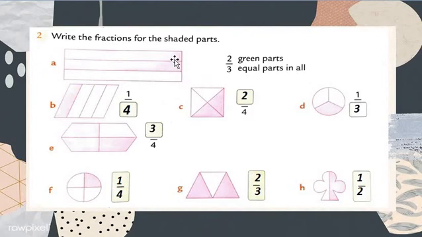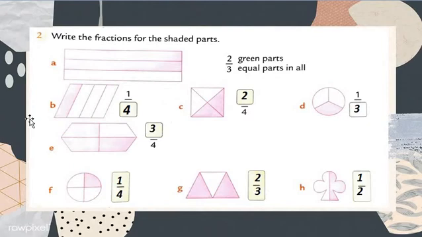And the first 2 parts are shaded with this green color. So 2 green parts and 3 equal parts in all. So 2 parts are shaded by green color, which means 2/3. It is called 2/3, as we call it, my dear students. Now we move on to question number B.